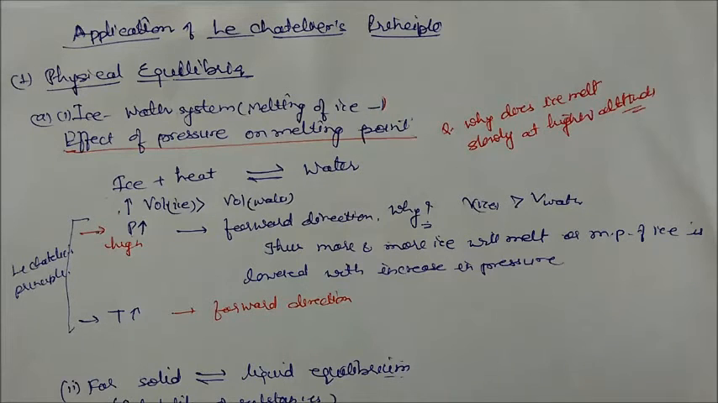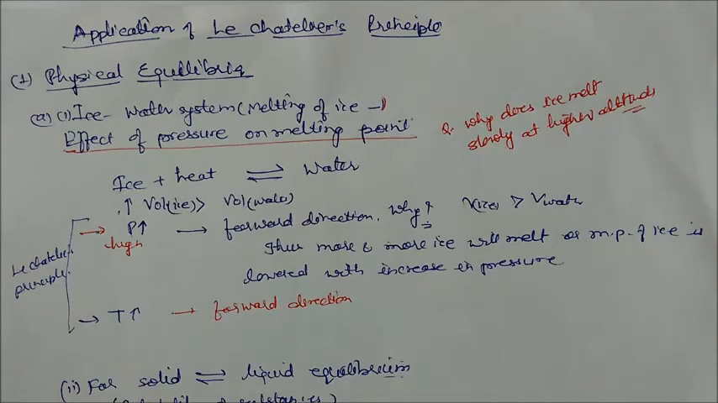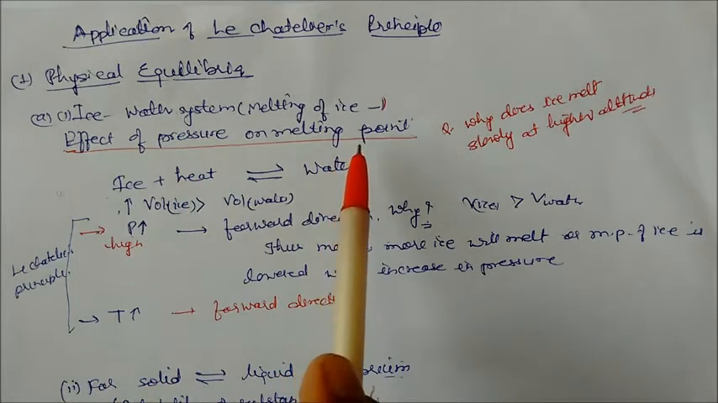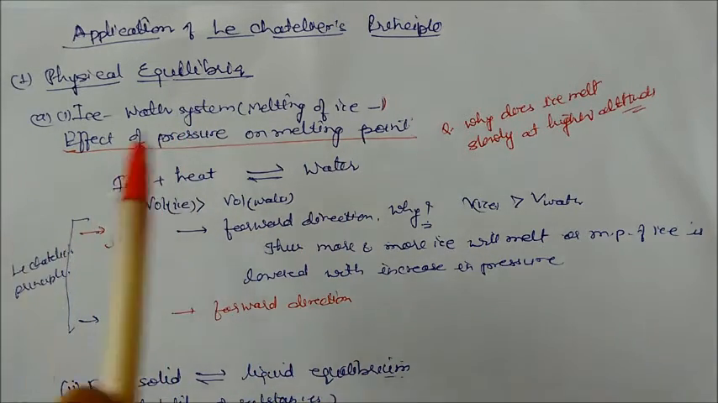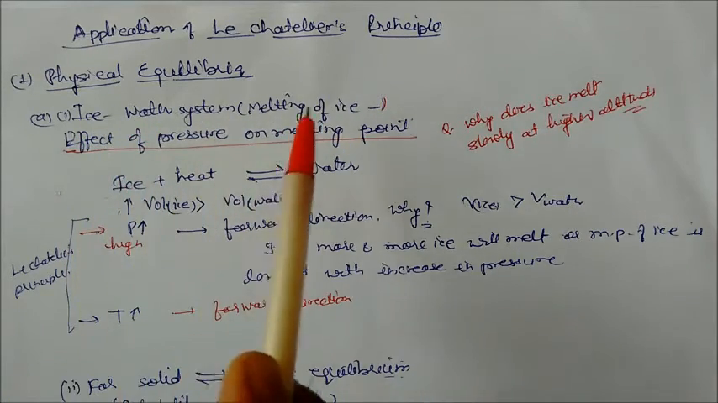In this session of the lecture, we will study the application of Le Chatelier's principle on physical equilibrium and chemical equilibrium with some examples. Let us take one example: the effect of pressure on melting point. Here we will take the example of the ice-water system, that is, when ice on melting converts to water. This is the ice-water melting system.